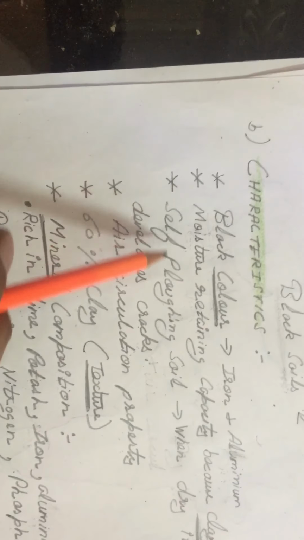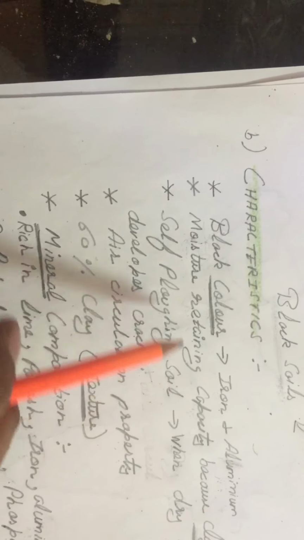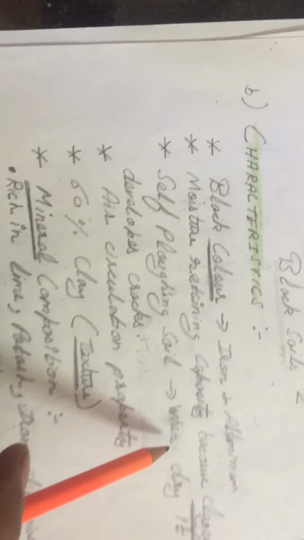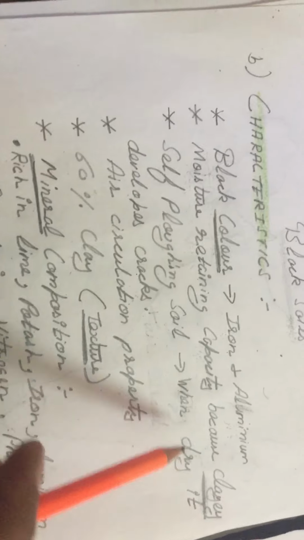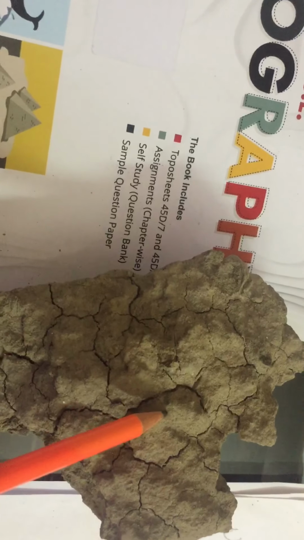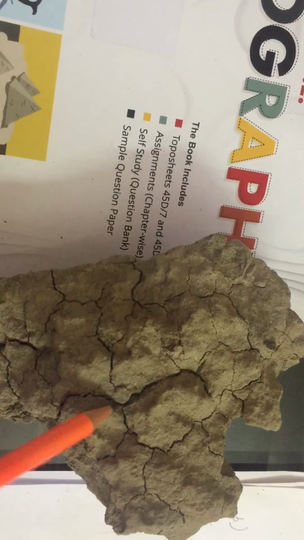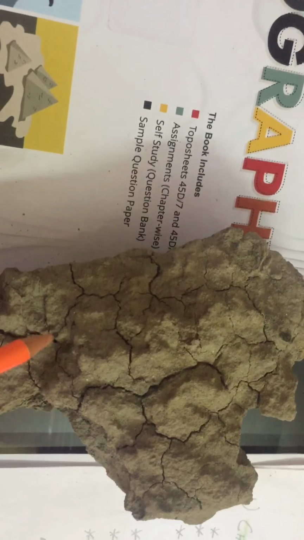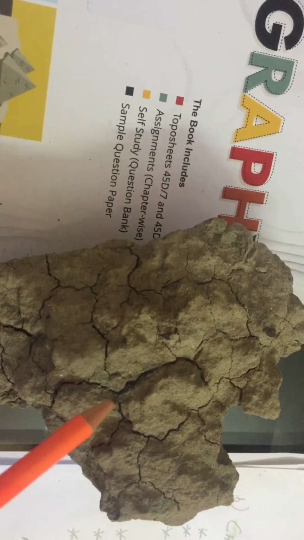These soils are also known as self-plowing soils. Why are these self-plowing soils? Because when these soils are dry, they develop cracks. I will show you. When these soils are dry, they develop cracks and this makes plowing easy for the farmers, and also we can say self-plowing nature.